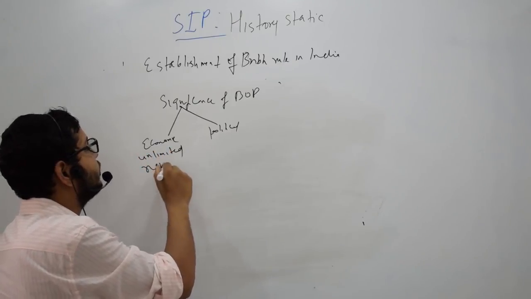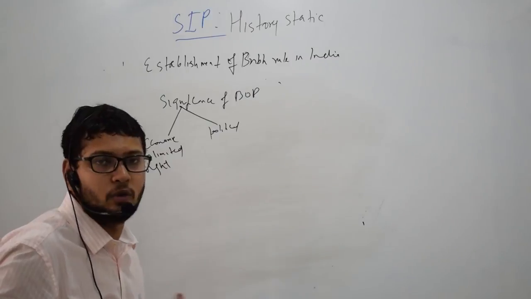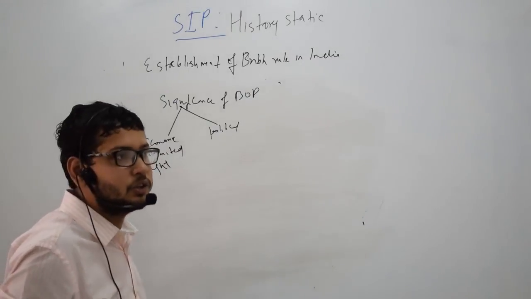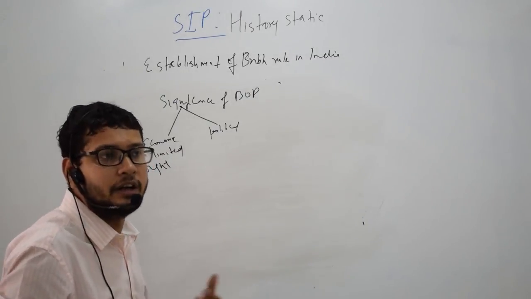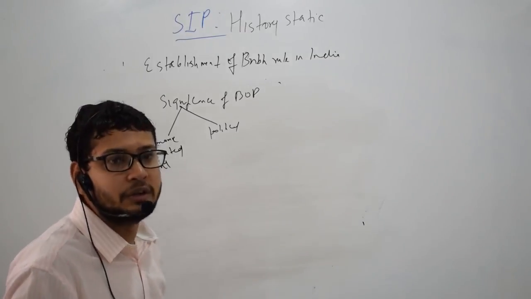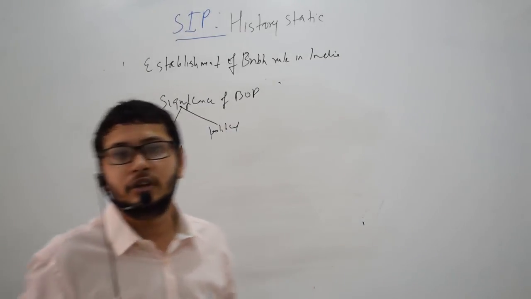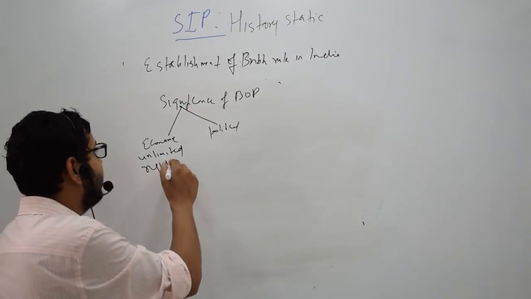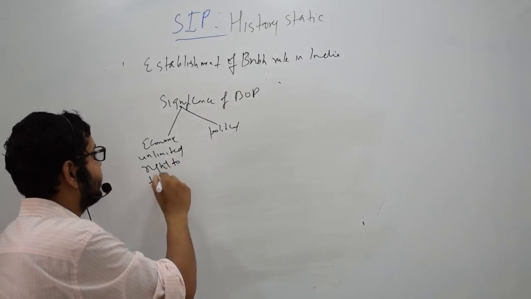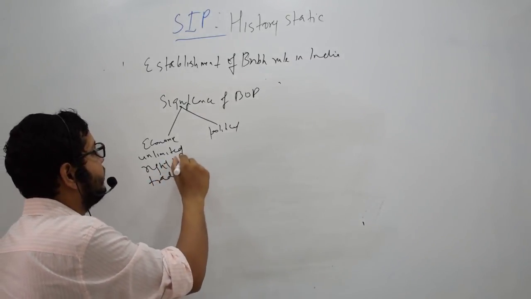Because now the new Nawab came to power with the help of the British, right? So naturally he would not be in a condition to disallow the demands of the East India Company. So they got unlimited right to free trade.